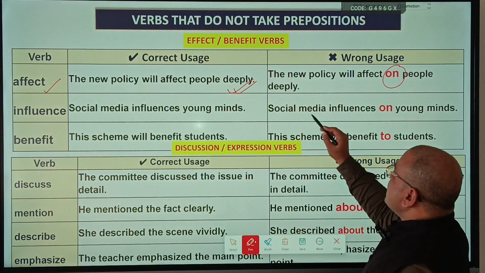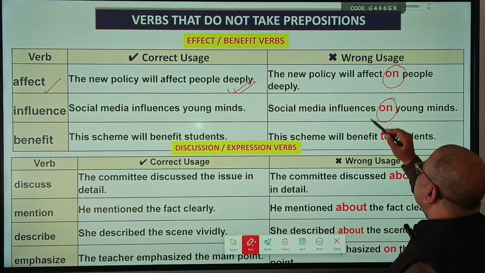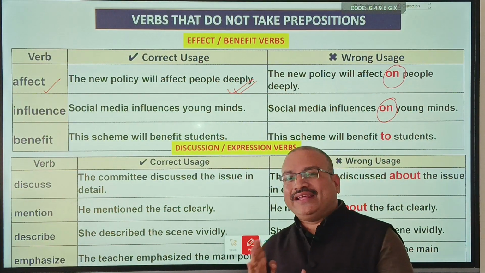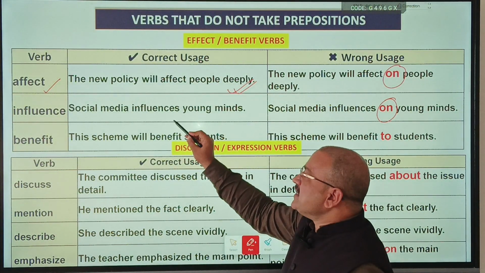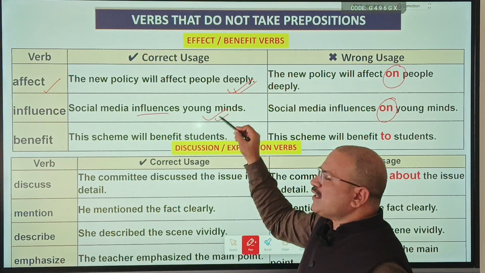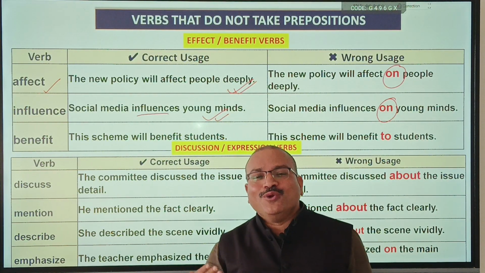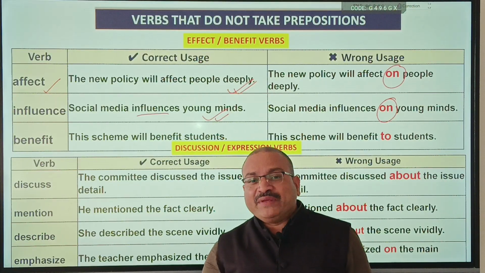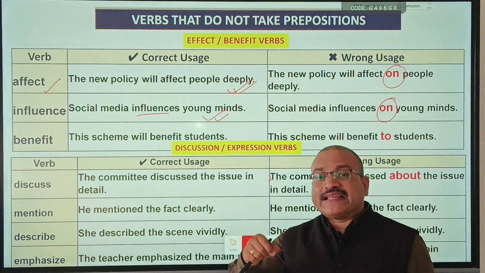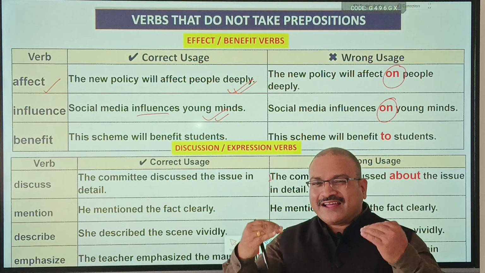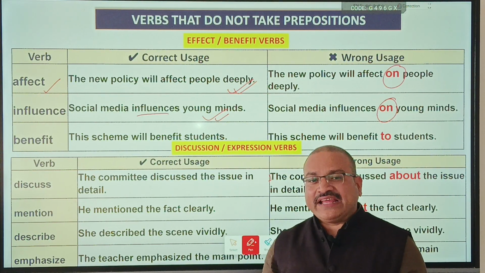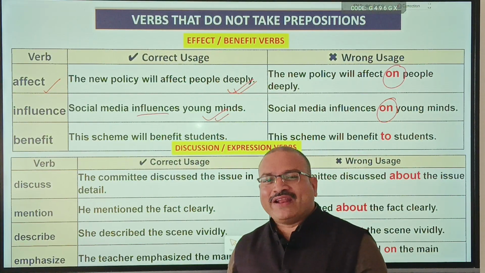Influence: Social media influences on young minds. Wrong. Influence on is wrong. What is the right sentence? Social media influences young minds. Why don't these verbs take prepositions? Because they are self dependent, self sufficient. They are complete in themselves to express the sense, the meaning. That is why they don't require a preposition.